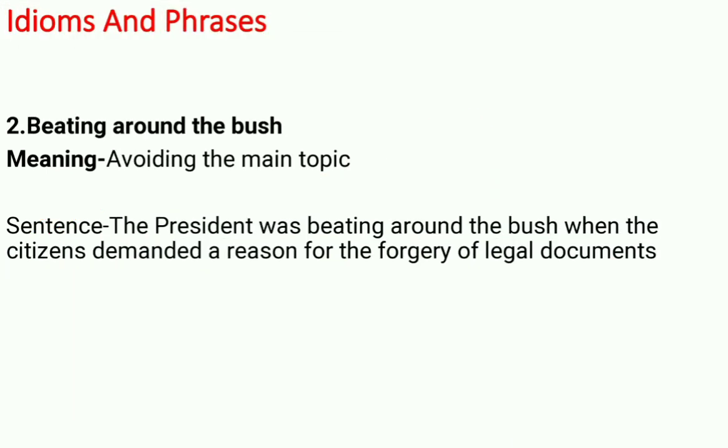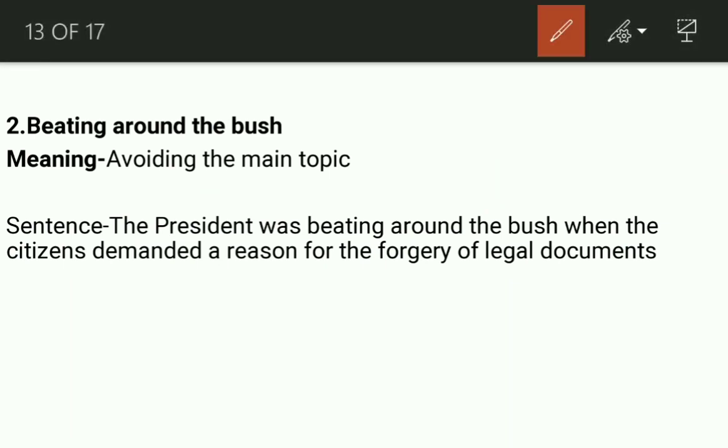Let us move to our next idiom, beating around the bush. It means someone who is not getting to that particular topic and is continuously avoiding it. The sentence is: the president was beating around the bush when the citizens demanded a reason for the forgery of legal documents. Beating around the bush means when we ask a person about a particular thing, but he does not reply and wants to take us to another topic. He is avoiding the main topic.